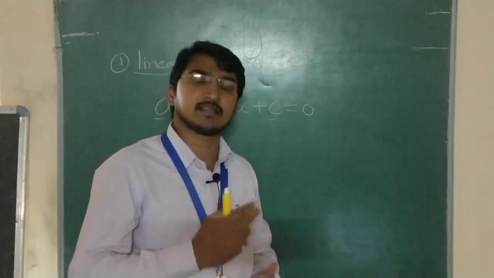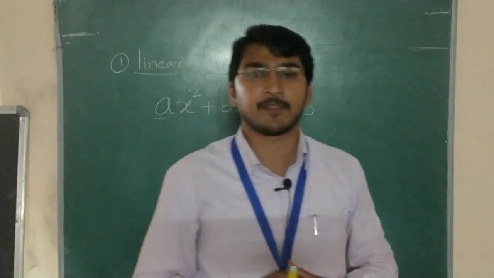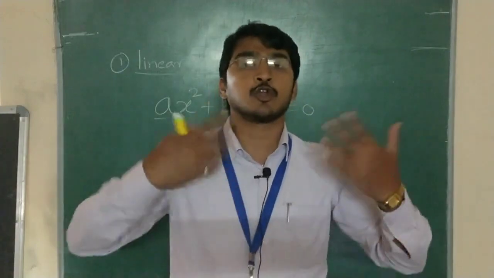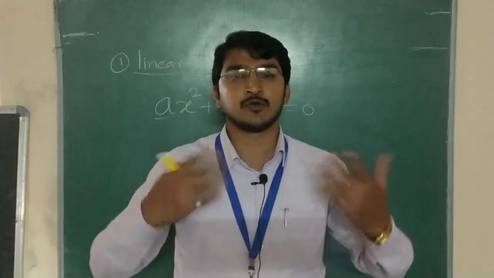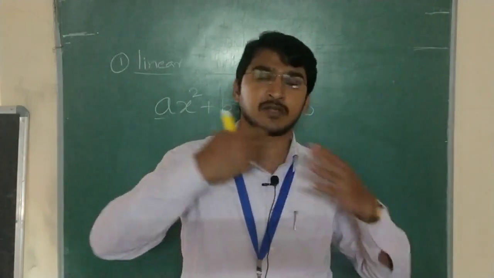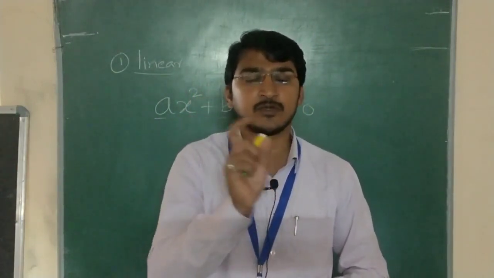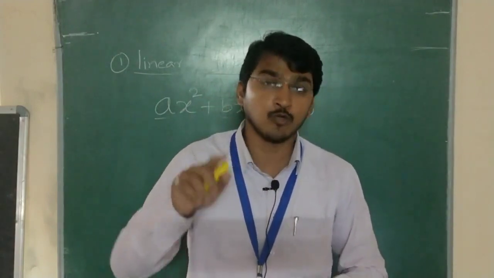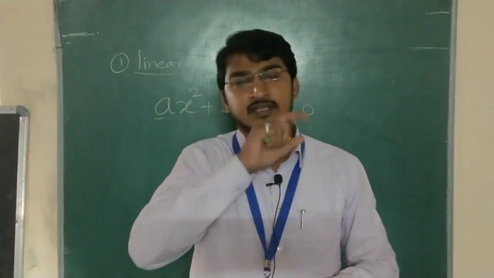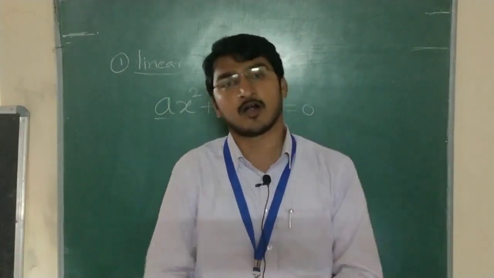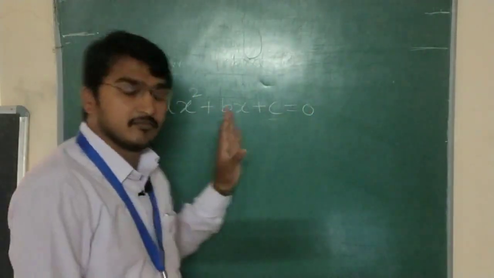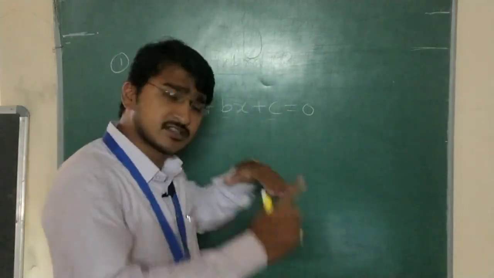In the same way, for example, we have a formula a plus b whole cube. In that case, we see a cube plus b cube, so that is third order. In a plus b whole square, we get a square plus b square, so the maximum order is only 2. In a plus b whole cube, the maximum order is 3. That decides the order. So in algebra, we have first order, second order, third order.